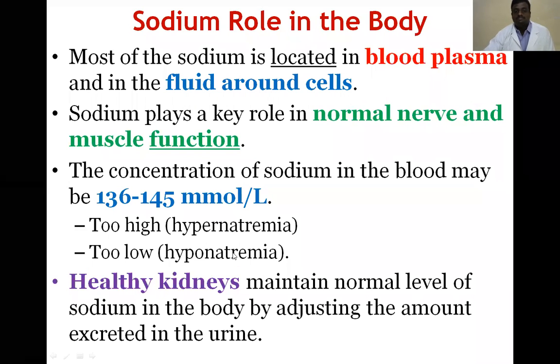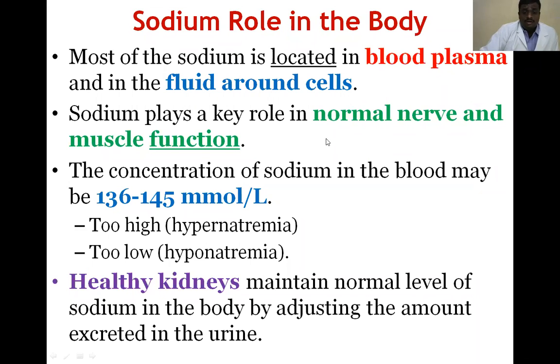Normally, the sodium concentration in our blood is regulated by the healthy kidney. Whenever our blood contains an excess amount of sodium, it is excreted through the kidney, and there is no reabsorption because we already have a sufficient amount of sodium.